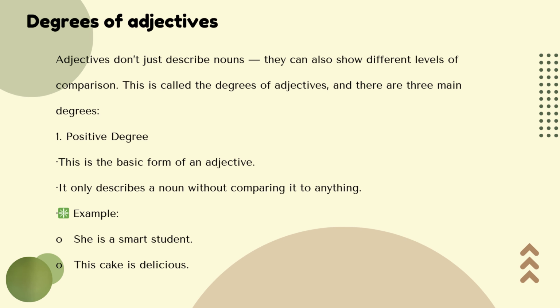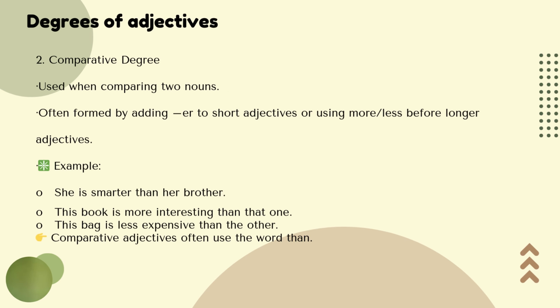You say beautiful dress, friendly friend, rich man. Yeah, that's just the statement. So you describe a noun without comparing it to anything. The second degree is called comparative.